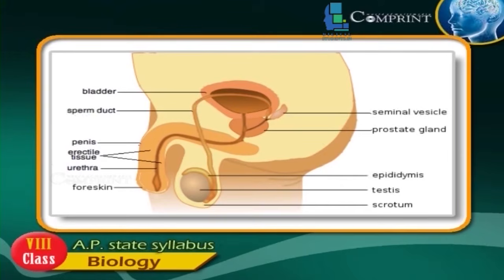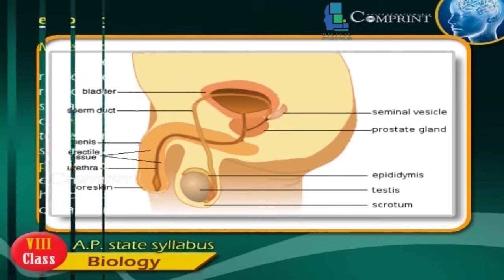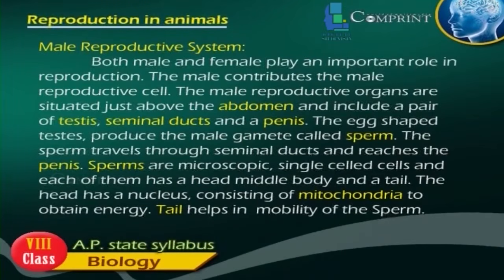The sperm travels through seminal ducts and reaches the penis. Sperms are microscopic, single-celled cells, and each of them has a head, middle body, and a tail. The head has a nucleus, and the middle body has mitochondria to produce energy. The tail helps in mobility of the sperm.